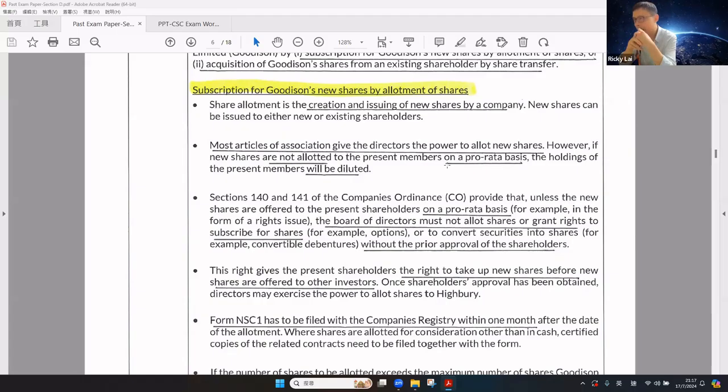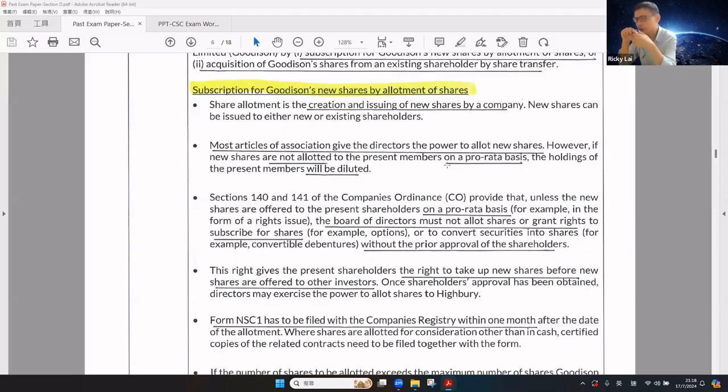Articles give the directors the power to allot new shares. However, if the new shares are not allotted to the existing members on a pro rata basis, the shareholding of the existing members will be diluted. Under the CO, even if the new shares are offered to the existing shareholders on a pro rata basis, for example a rights issue, the director must not allot shares or grant rights to subscribe for shares, for example warrants or options, or convert securities into shares, for example convertible debentures, without the prior approval of the shareholders.